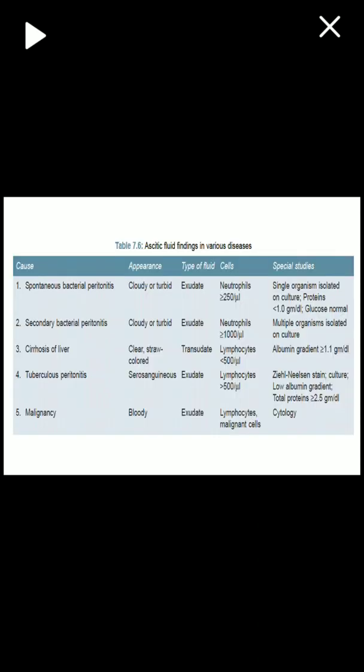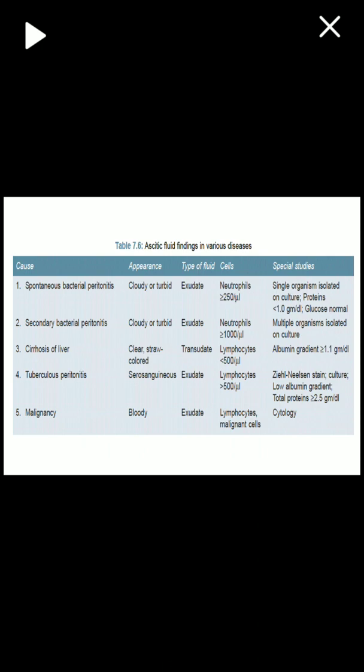So again, here are a few causes of ascites and their appearance, type of fluid and cells. In ascites, mostly, as I told, exudative is bacterial peritonitis. Inflammation of the peritoneal cavity is the most common cause. In that we have two types, spontaneous and secondary. In both conditions the fluid is turbid or cloudy, and both are exudates. In both conditions we see neutrophils, but in spontaneous bacterial peritonitis neutrophils will be more than 250 cells per microliter. In secondary bacterial peritonitis the neutrophil count is much higher than in spontaneous bacterial peritonitis, that is more than thousands.